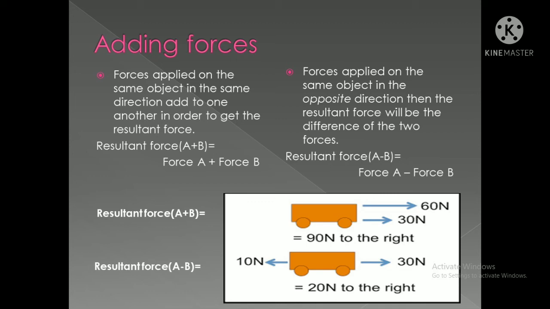The difference of the two forces, means A minus B. Okay. So here resultant force A plus B is shown the same. The first I have shown you in the previous slide, this same diagram. So first A plus B, resultant force 90 Newton to the right side you got, means same direction, and A minus B we got in the opposite direction, 20 Newton.